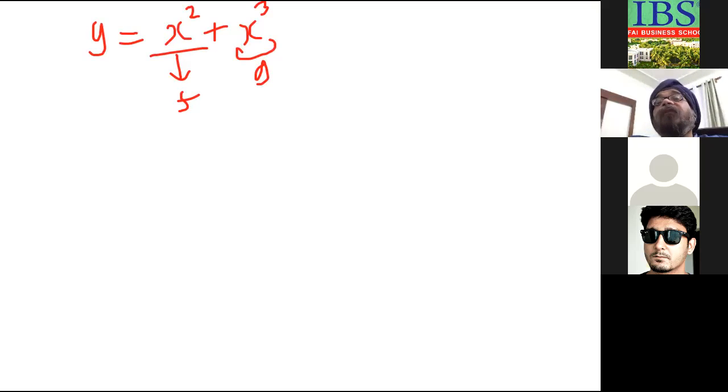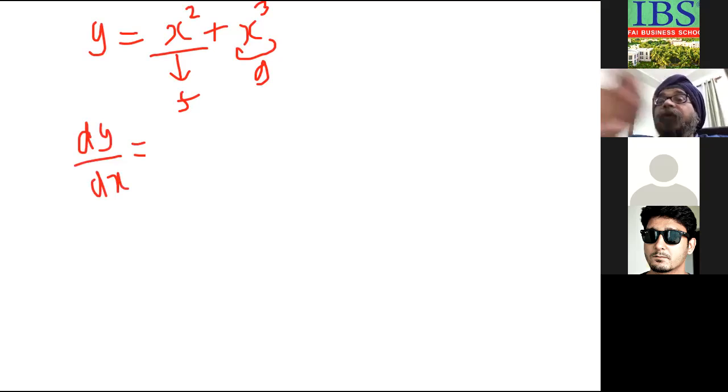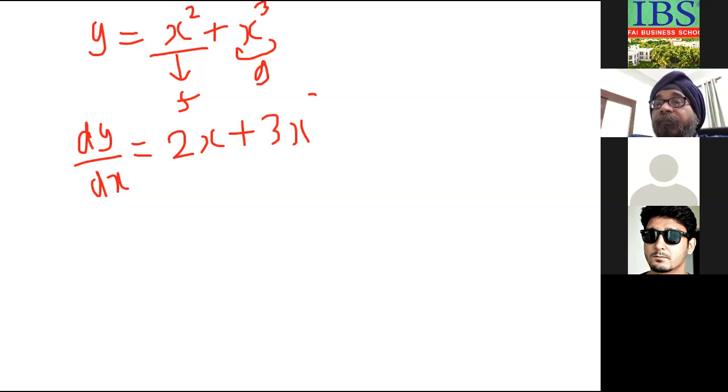Now you have to find the value of dy by dx. So dy by dx will be equal to the differential of x square, which is 2x, plus 3x square.